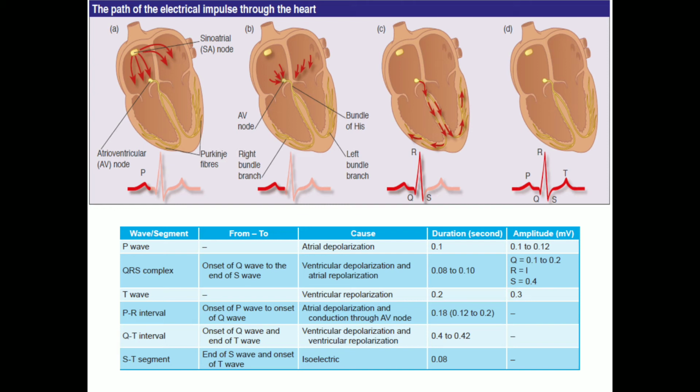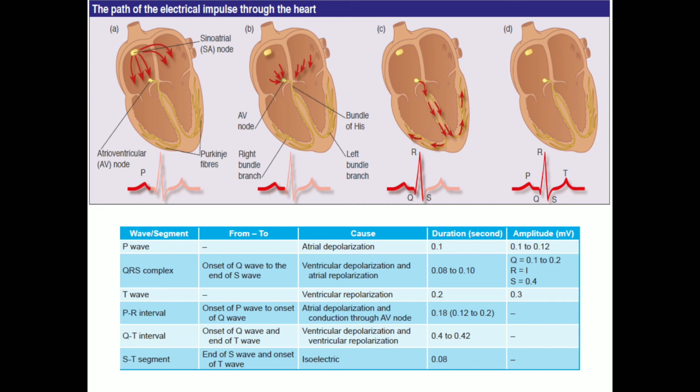The Q wave is due to the depolarization of the basal portion of the interventricular septum. You can see the next pictures, the second and the third picture, the QRS complex, and how the arrows show the propagation of the wave. The R wave is due to the depolarization of the apical portion of the interventricular septum. You can see how they propagate from the AV node to the Purkinje system and the bundle of His. Okay. The S wave is due to the depolarization of the basal portion of the ventricles. You can see how it is propagated.